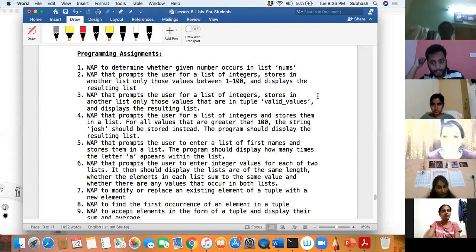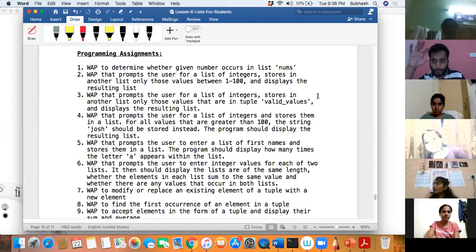Anyone has an idea why it is giving invalid literal for int with base 10, exit? You are actually giving exit as the input, right? That is taking a string, no? Saujanya, can an int function convert the string exit to an integer? No, sir. That is the meaning of that error. It is telling invalid literal. You are giving an invalid literal to the int function. But sir, I'm asking it only. Yeah, we'll do that.